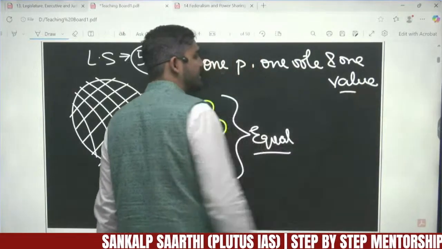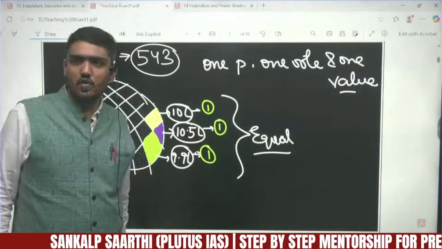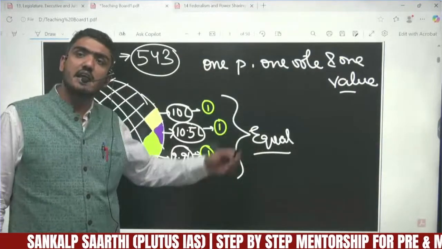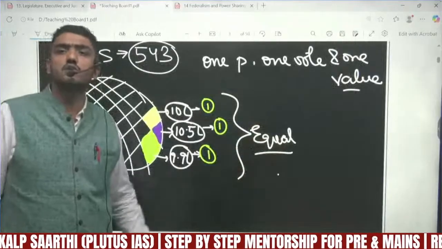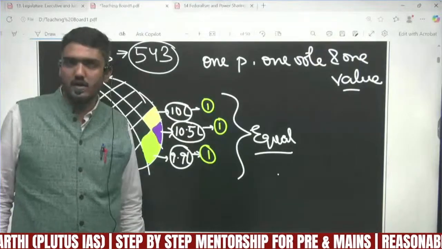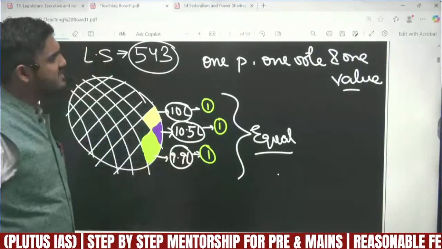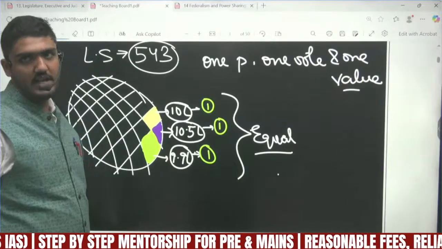It is not just that every single person is given one vote; every single person's vote value is also equal. That's the basic principle of one person, one vote, one value.